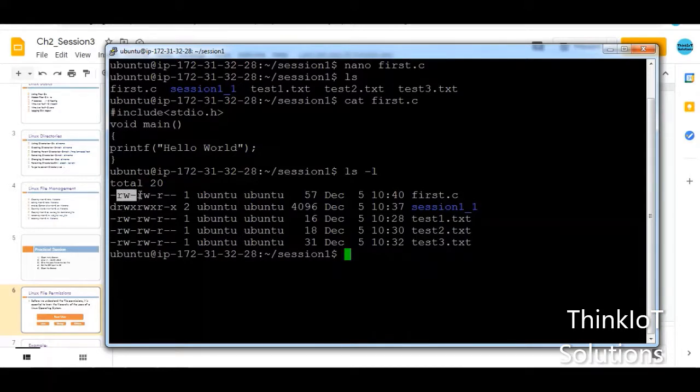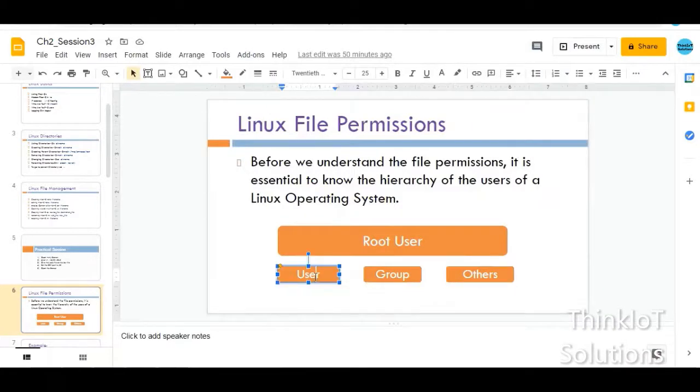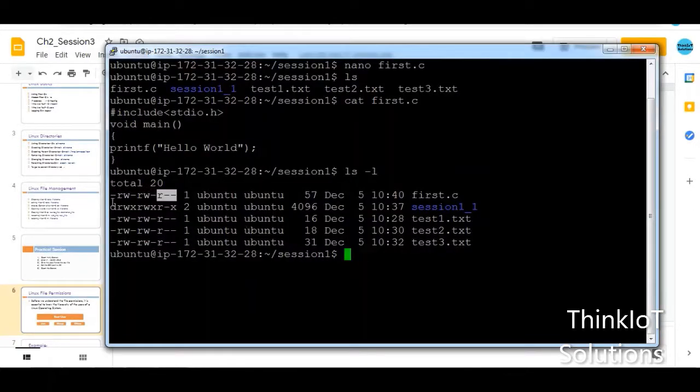The next 3 fields are again read, write and execute, and the next 3 fields are read, write and execute. So what are these 9 fields? The first field, as I was mentioning in this particular slide: the first 3, read, write, execute, are for the user himself. So the user who creates the file has got 3 permissions, that is, he can read the file, he can write the file, or he can execute the file, and those permissions are given by the first 3 R, W and X that you have.